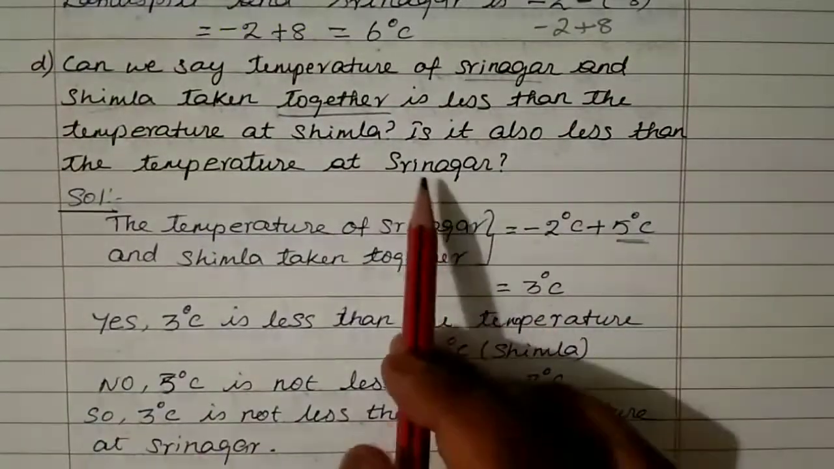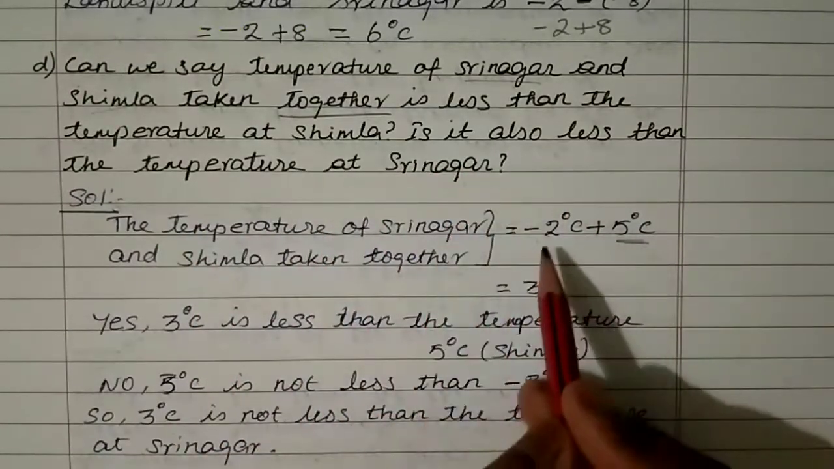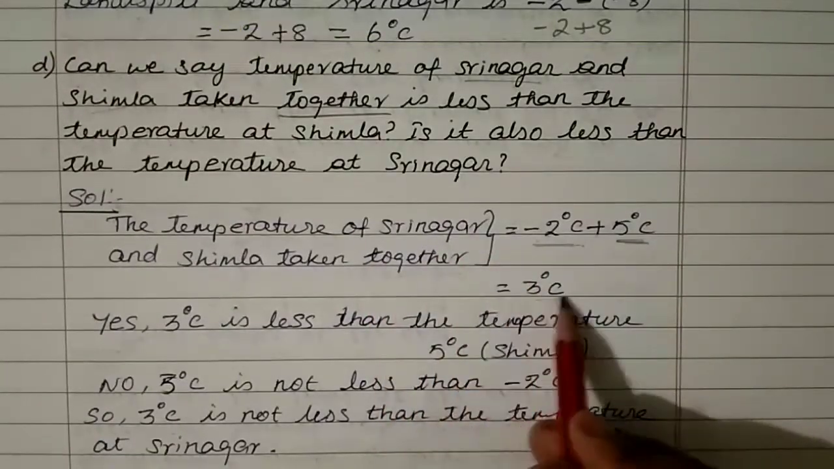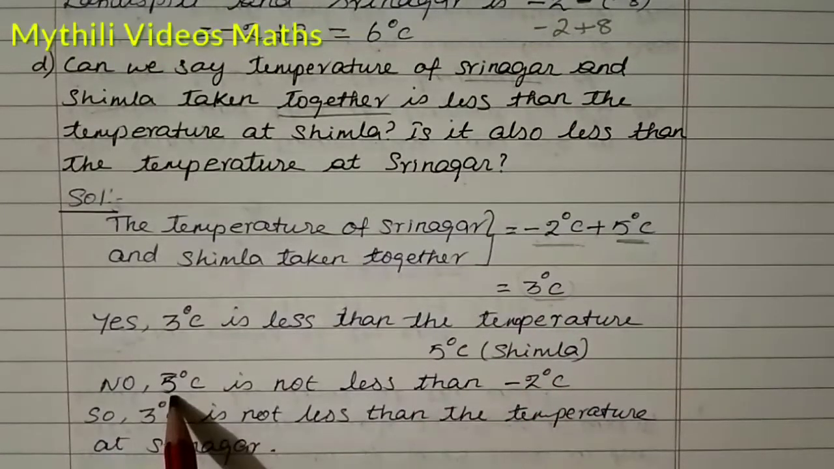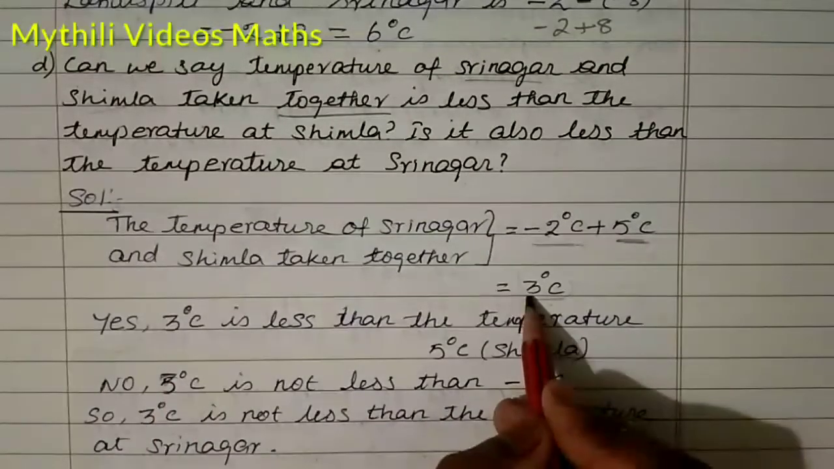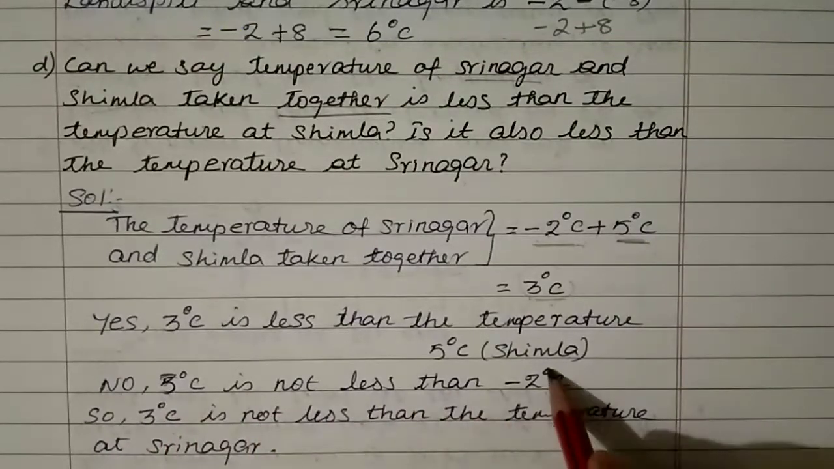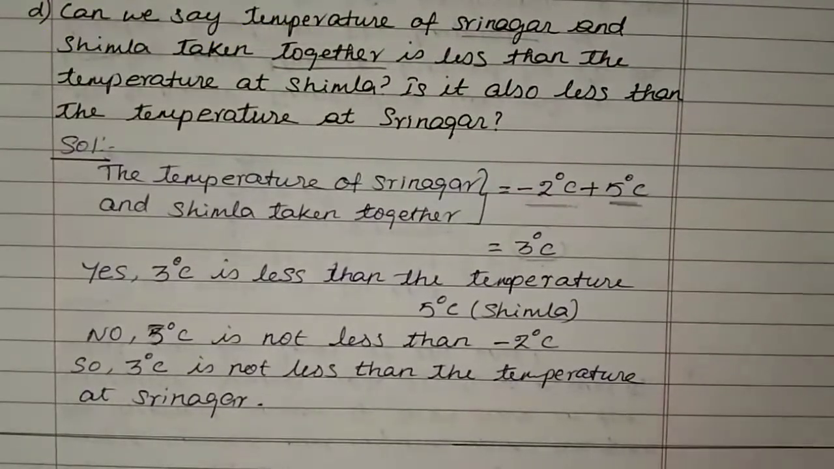Okay, and the second question is, is it also less than the temperature at Srinagar? So the Srinagar temperature is minus 2 degrees Celsius. But here altogether the temperature is 3 degrees Celsius. So it is not lesser, because this value is greater. So how to write? No. 3 degrees Celsius is not less than minus 2 degrees Celsius. So 3 degrees Celsius is not lesser than the temperature at Srinagar.